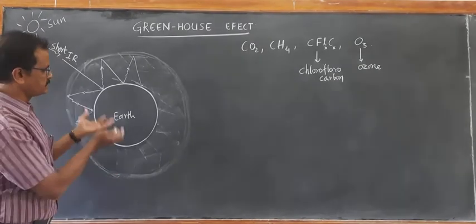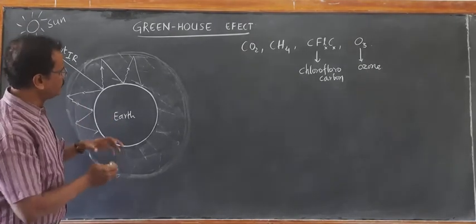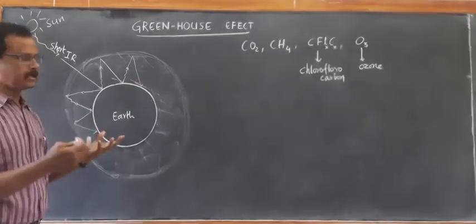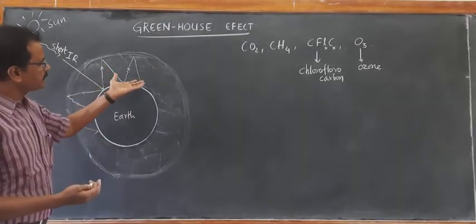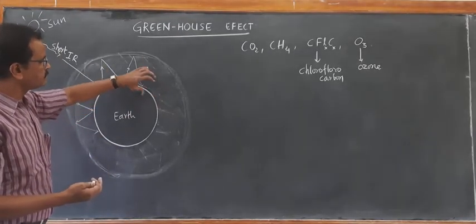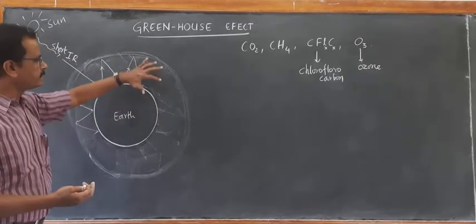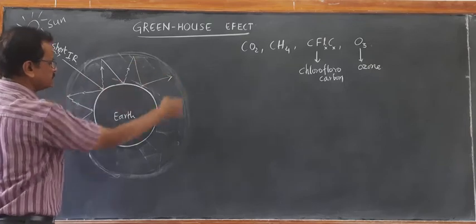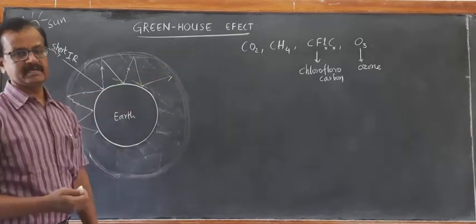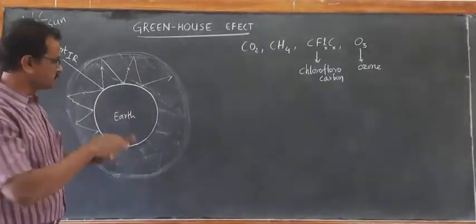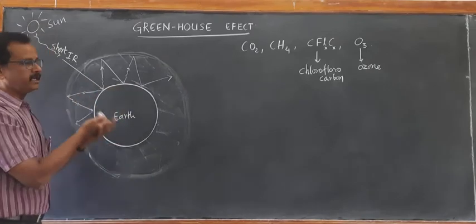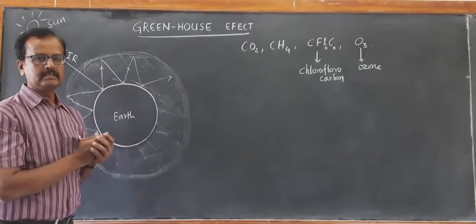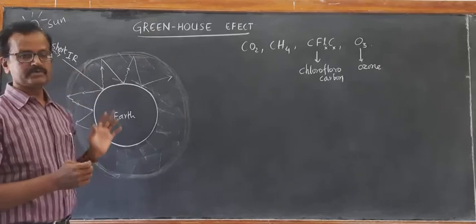As the surface temperature of the Earth increases, it will be emitting out the radiation again, and the radiation that is emitted out by the Earth's surface will be again trapped by the multiple reflections that are taking place by this mixture of gases. As a result, the temperature of the entire globe increases. This is called greenhouse effect.